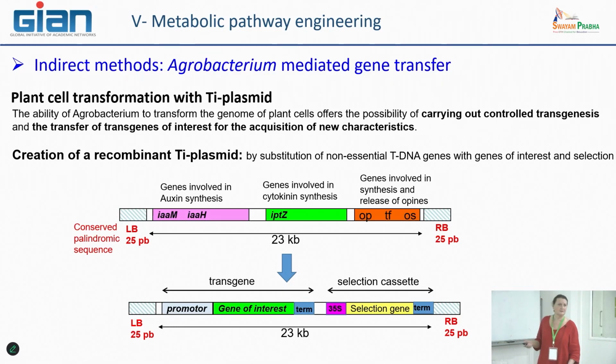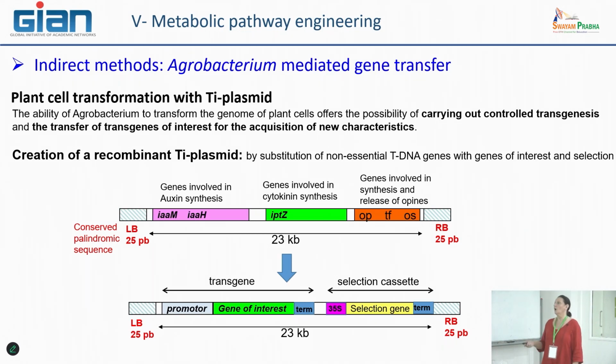This gene of interest needs to be controlled by a promoter. Sometimes it is better to use what we call a constitutive promoter, meaning that whatever the situation, this gene will be expressed.